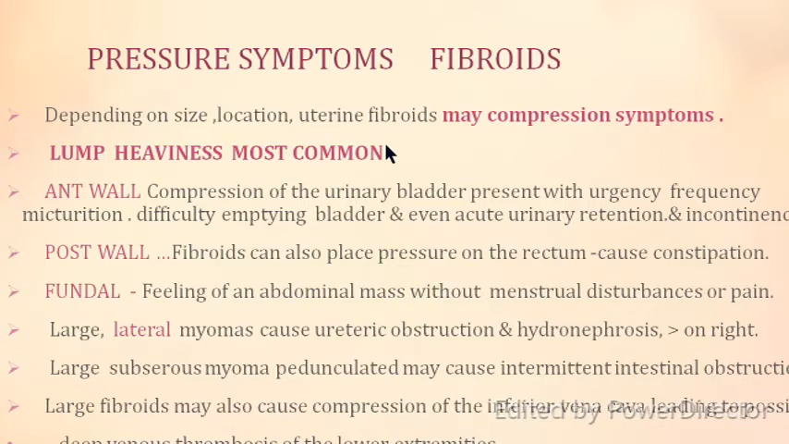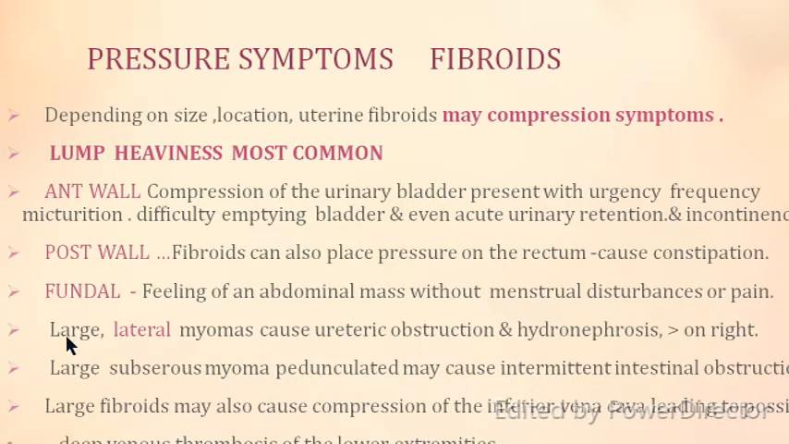As most of the fibroids are painless, the patient may report late when the size of the fibroid is quite large. If it is an anterior wall fibroid, it will compress the urinary bladder, and the patient will complain of urgency, frequency, difficulty emptying the bladder, and even acute urinary retention and incontinence. If there is a posterior wall fibroid, it can cause pressure on the rectum and cause constipation. If it is a fundal fibroid, there would be a feeling of abdominal mass without menstrual disturbances or pain.